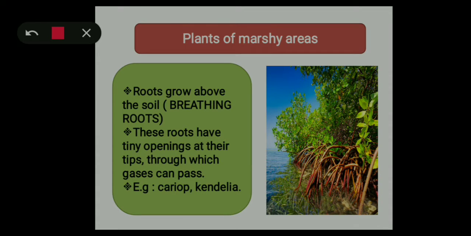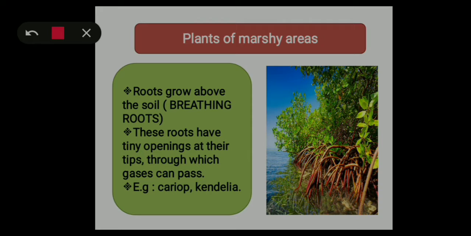Now we will learn about plants of marshy areas. In marshy areas a special type of tree grows, which is called mangrove trees. In these marshy areas the soil is sticky and clayey, due to which the soil becomes waterlogged, in which there is no space. That means if there is no space, there will be no air in the soil. As you know, plants require water and air for proper growth and development.